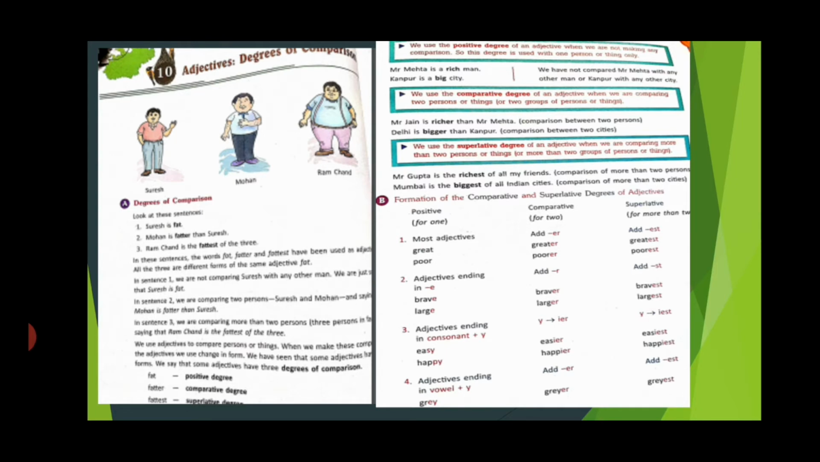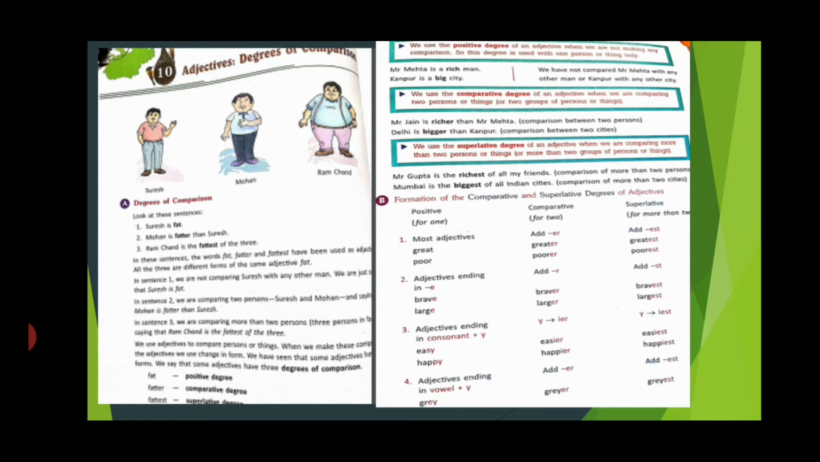In the third sentence, we are comparing more than two persons, three persons in fact, and saying that Ramchand is the fattest of the three. So, out of the three, what word have we used here? The, T-H-E, the. As I have told you in the previous video, wherever you find the word the used in the sentence, you will be using the superlative degree for that particular sentence.